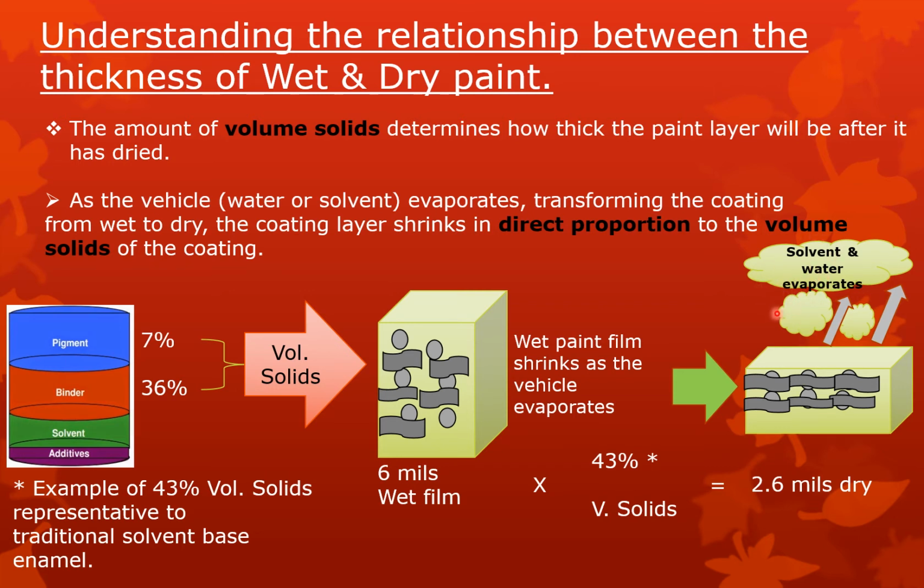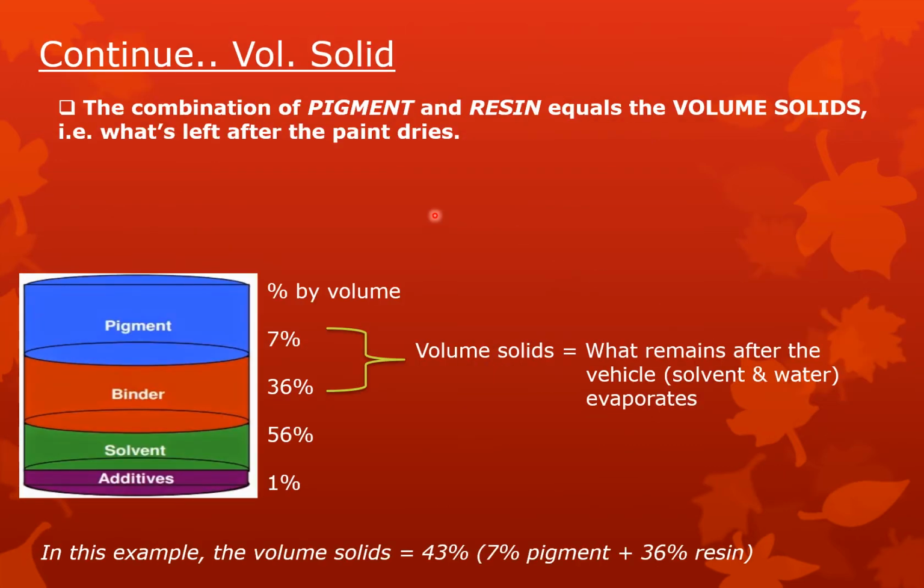The total solvent and water will evaporate after drying, and you will get DFT, means dry film thickness, that will be 2.6 mil dry. Later we will discuss how we can calculate the dry film thickness. Now continuing with volume solids, the combination of pigment and resin equals the volume solids. As we have already discussed, volume solids is the amount of pigment and resin that remains in the coating after it has dried.